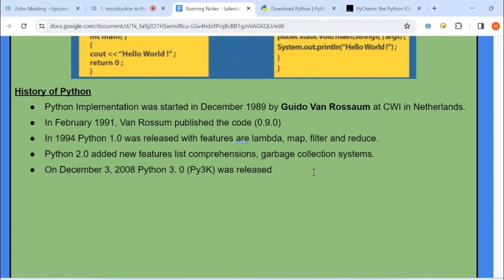It is very, very important to know about the history. It is not required, but we should be aware of it. When you are learning any language, it is necessary to know its history.